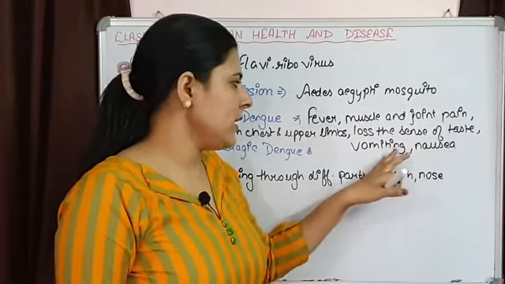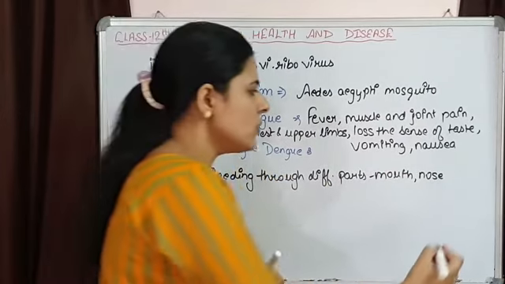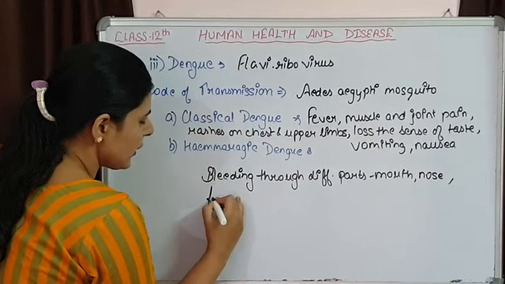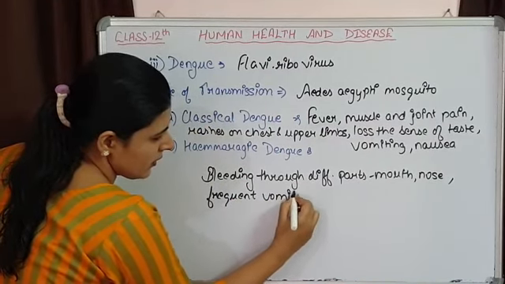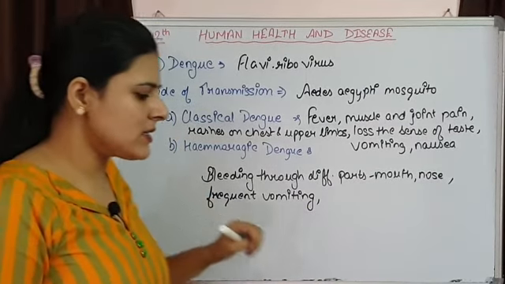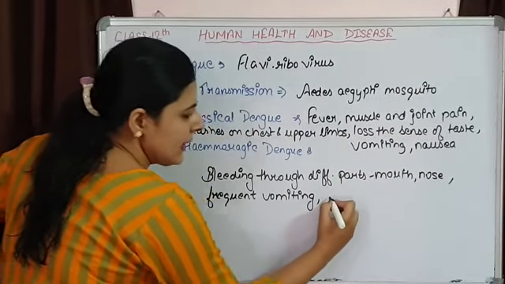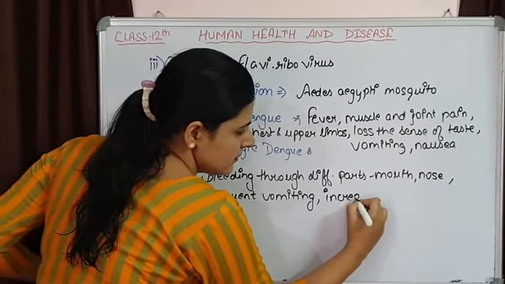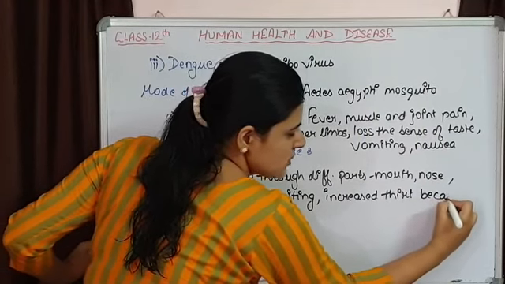Vomiting, here a normal vomiting is there, here frequency of vomiting is going to increase. So more frequent vomiting will be there. So these are some more symptoms, and other than this there is increased thirst because of dryness of mouth.